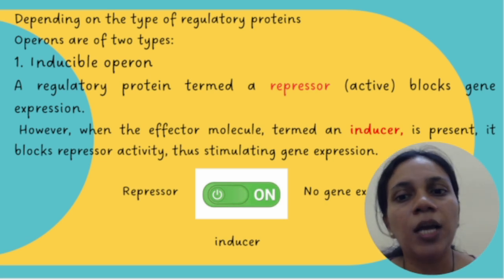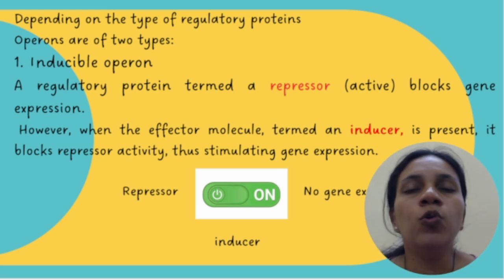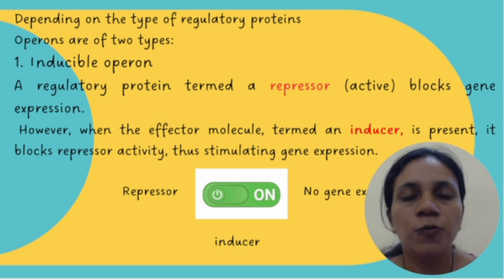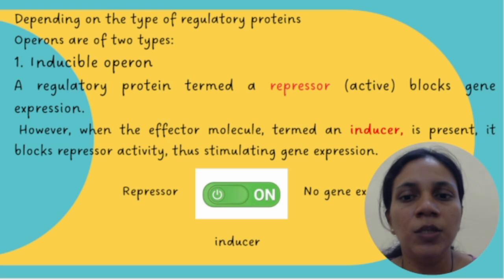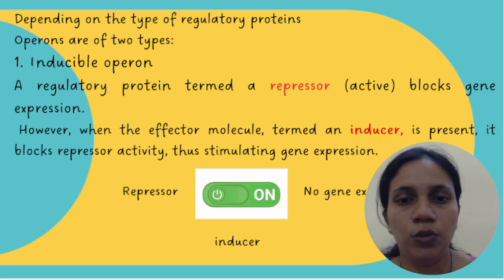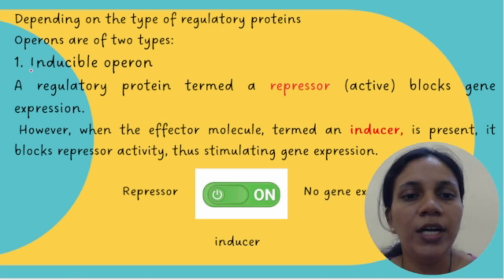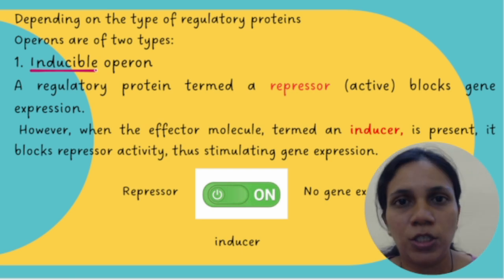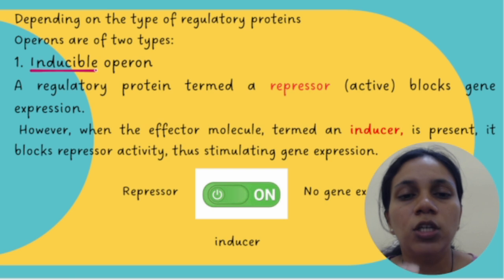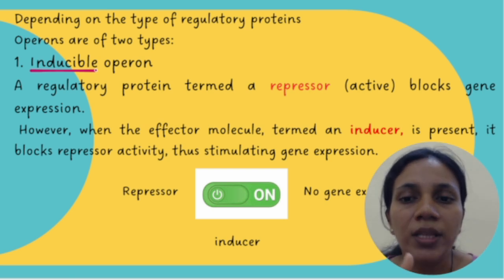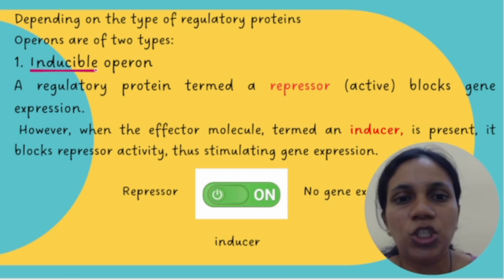Depending on the type of regulatory proteins, there are two types of operons possible. The first one is called an inducible operon. Let us understand the term inducible. To induce means to allow something to work, or give impetus to something to start functioning. That is what is meant by inducible. So inducible genes, when they are on, will continue the gene expression. That is the role of an inducible gene.